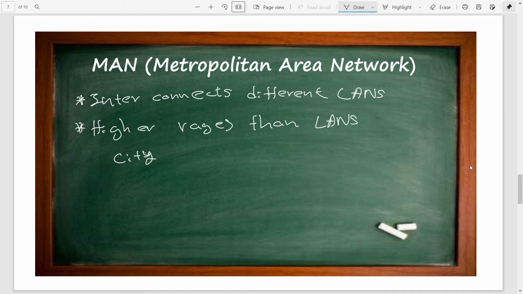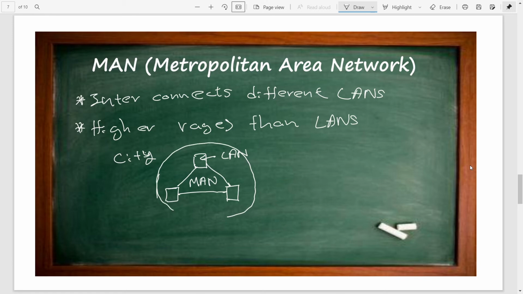In a city, as an example, there is one bank in this city, there is another bank in this city, there is another bank in this city. Each of these banks uses a local area network inside the bank, and if we need to connect each of these banks to each other, we can use this kind of metropolitan area network. By connecting the LANs in every bank, we can establish this kind of network.